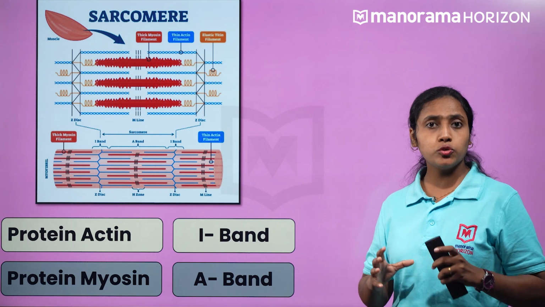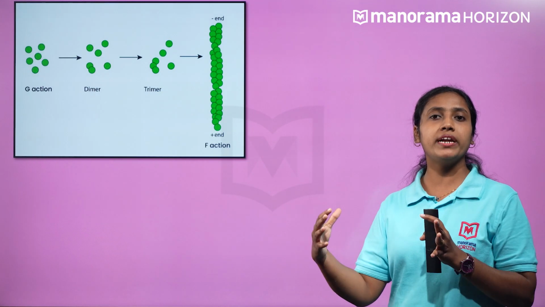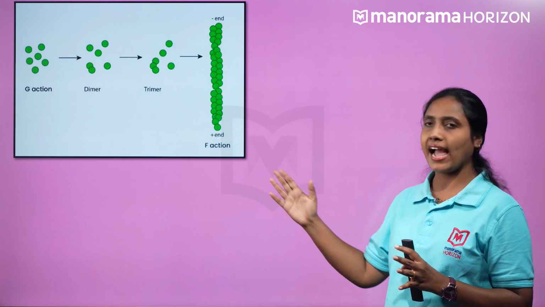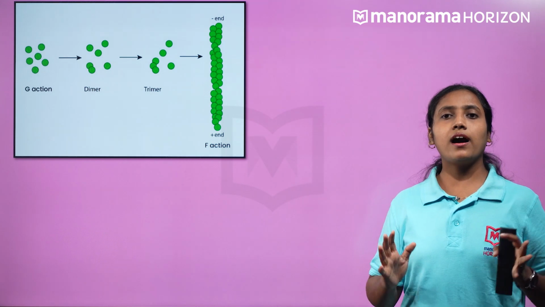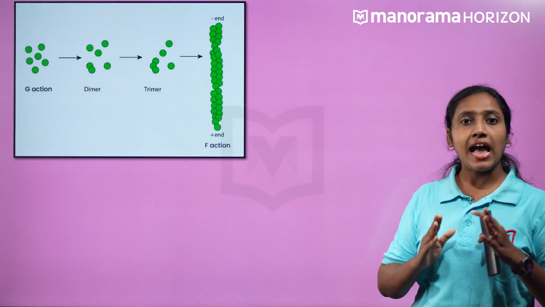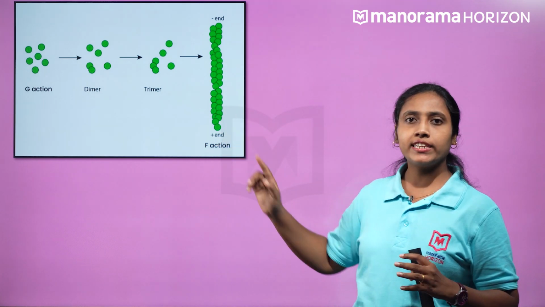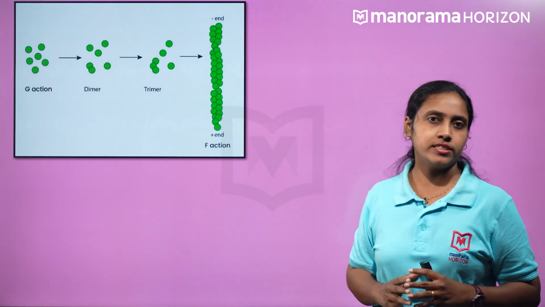It is important to note that each actin filament is made up of filamentous and globular actins. How are they arranged? They are arranged helically wound to each other, and each F actin is a polymer of the monomer G actins.